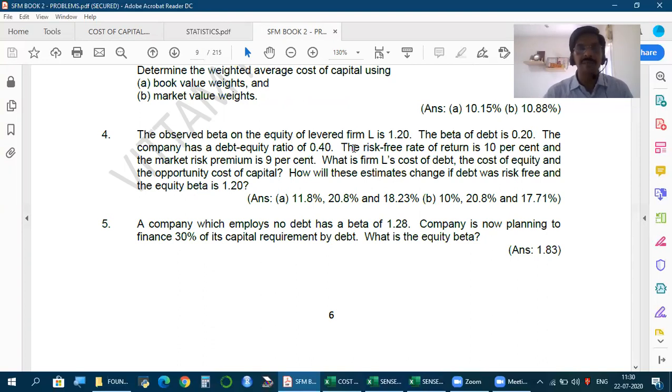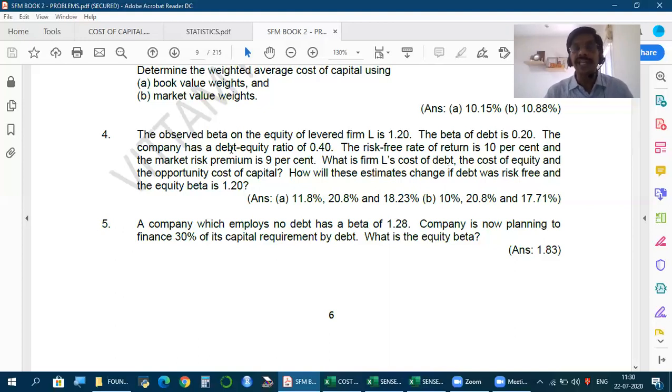We'll see a little later. So beta for equity shares is 1.2. Beta of debt is 0.2. So we also have debt beta given. How is that possible? When debentures are traded in the market and every day we have debenture prices, then even for debt you can calculate beta. So for any instrument you can calculate beta.